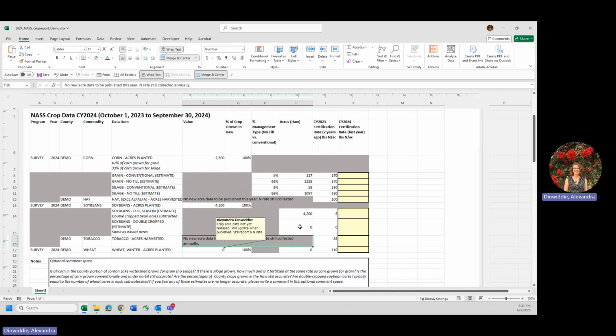So that is how it would calculate that. But since I don't have any wheat acres planted because that crop data isn't released yet, this cell isn't updating. So this cell is currently 0. So there might be some calculations in the spreadsheet that you have to look out for. And again, please don't mess with the percentages or the acre values in there. If you do see that there are changes that need to be made, include those in the comment space.